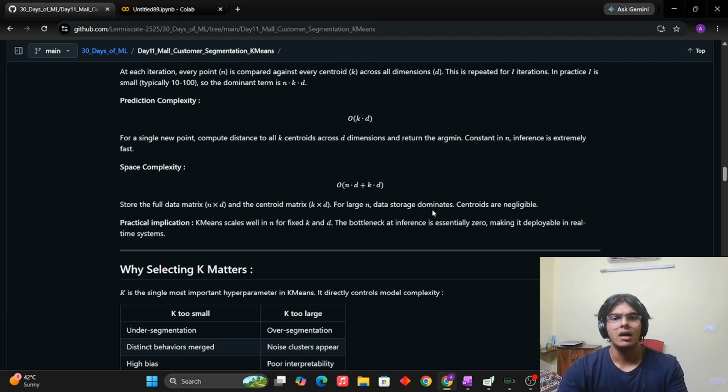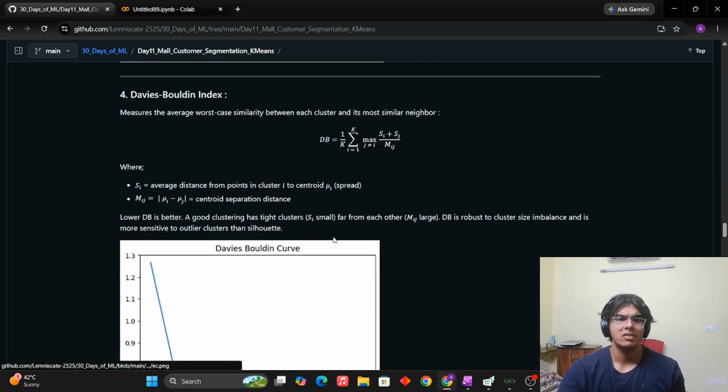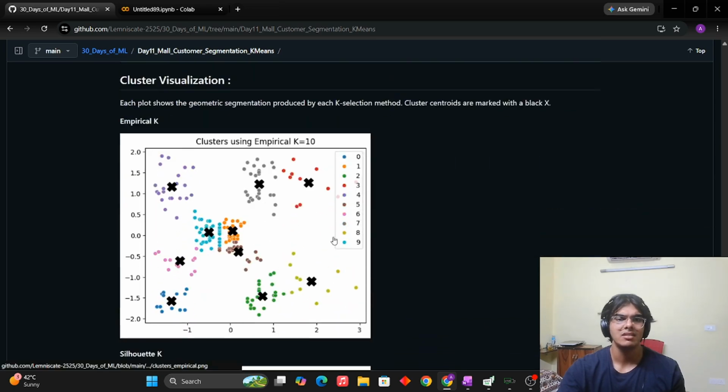Space complexity: we need to store all of the centroid values and the entire data at least once, which is why this is the space complexity. So for D different features, we have K centroids for K clusters, and N times D is basically the table size. Storage does require space, especially if N is high, but centroids are like 5 or maybe 10. They are negligible compared to the D and N values here. Okay. This we discussed. Let me quickly get to the failure cases.